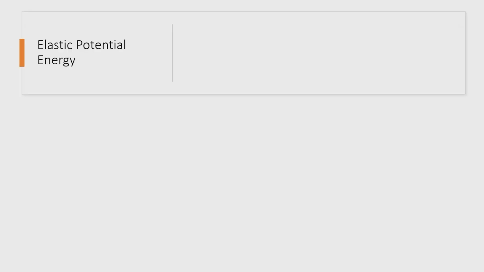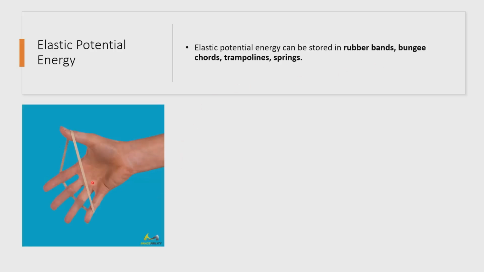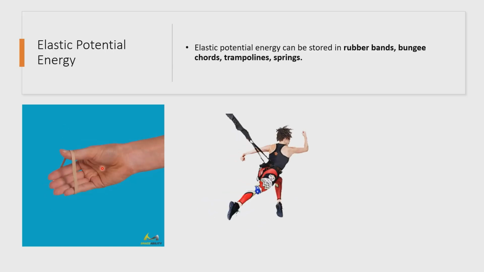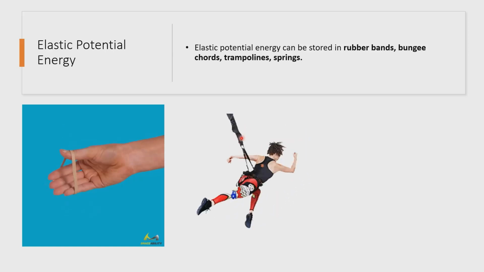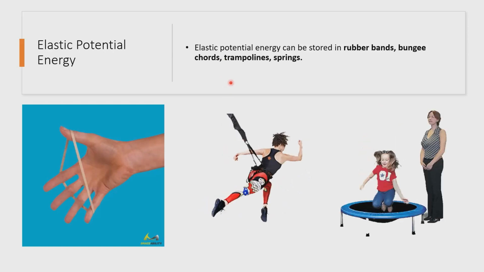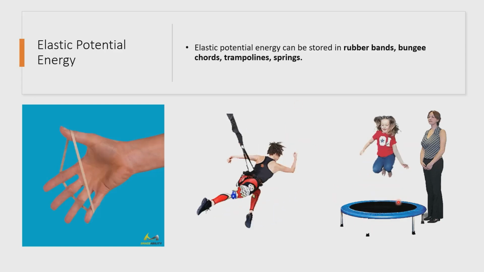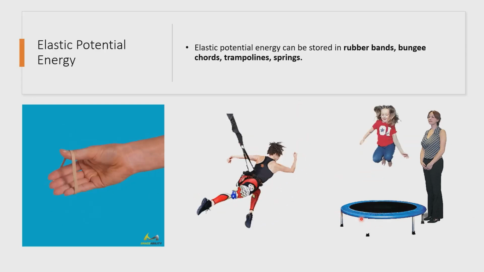So for elastic potential energy, it can be stored. What are the elastic materials you are talking about, ma'am? These are the rubber bands. Like this one, we have a rubber band. It stores elastic potential energy. And we have bungee cords. The bungee cord is an elastic material that stores elastic potential energy. And trampolines also store elastic potential energy because these materials are elastic. And the spring, I already gave you a while ago.